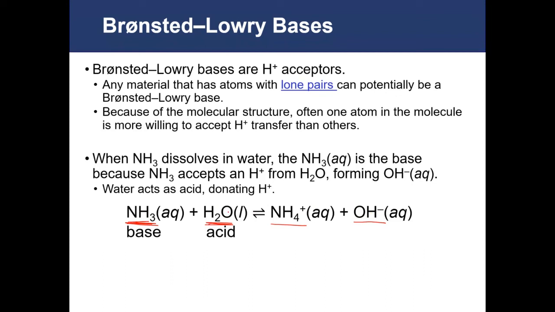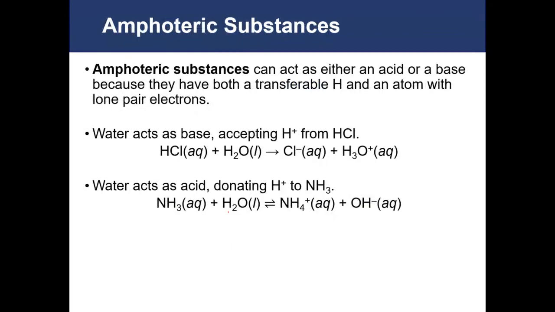Now, from the 2 examples we just looked at, you might have noticed that water in the first acted as a base, and in the second acted as an acid. Substances that do this we will call amphoteric. So an amphoteric substance is one that can act either as an acid or as a base, depending on what it's being reacted with. And that's because they have both the ability to transfer a hydrogen atom and a lone pair that they can use to accept a hydrogen atom or a proton.